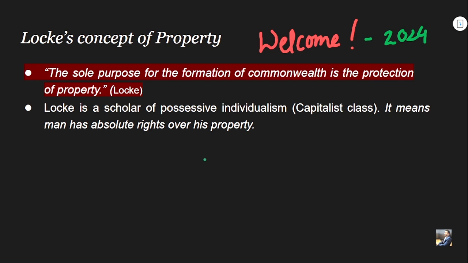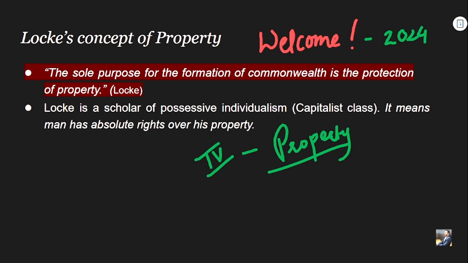And in this part 4 of this lecture, we will be mainly dealing with one of the very fundamental concepts of Locke, that is the concept of property, right? As you can see on the slide. Why property? Because according to Locke, the sole purpose for the formation of the commonwealth is the protection of property, right? Why is Locke giving a lot of emphasis upon property? Because Locke is a scholar of possessive individualism or capitalist class, right? Locke is a philosopher of the capitalist class.